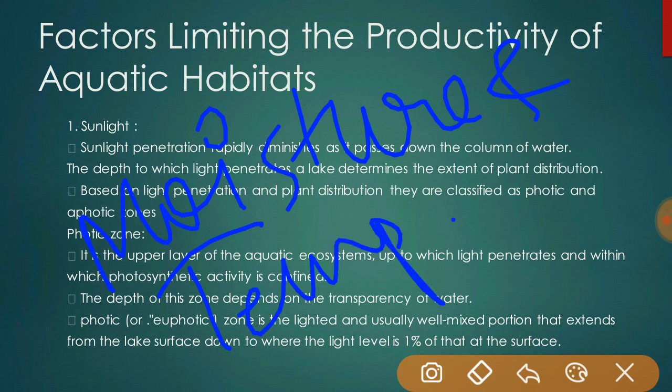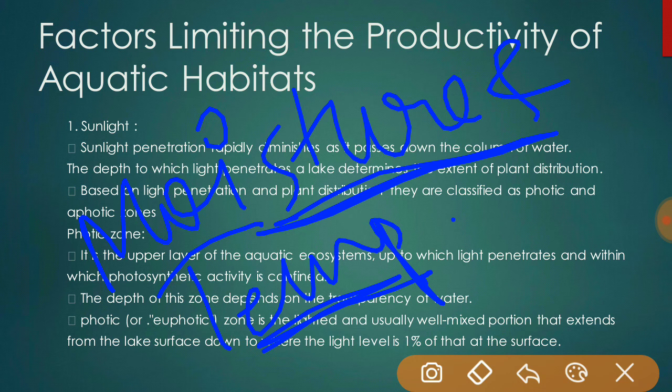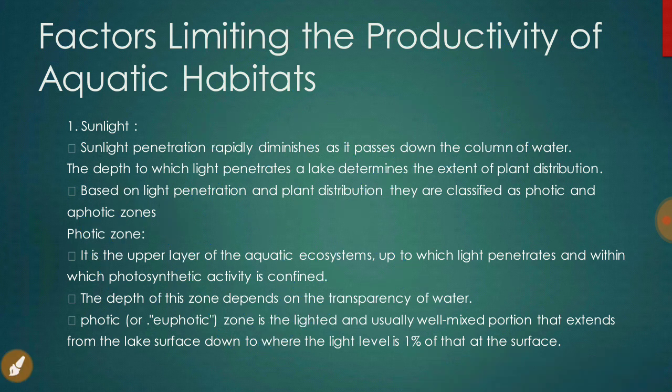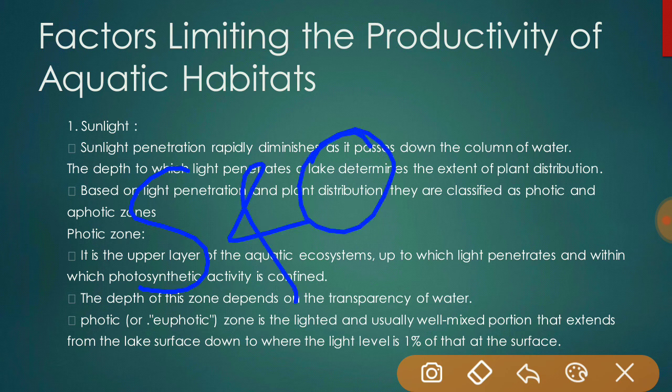There is the difference, means moisture and temperature are the limiting factors of terrestrial ecosystem, and in the aquatic ecosystem sunlight and oxygen are the most important limiting factors.